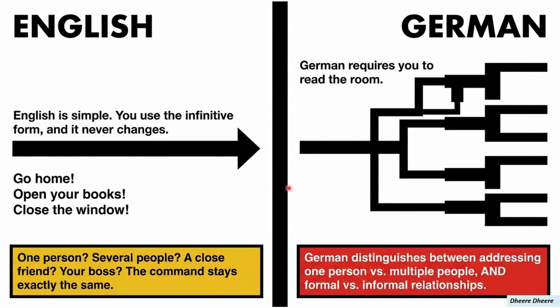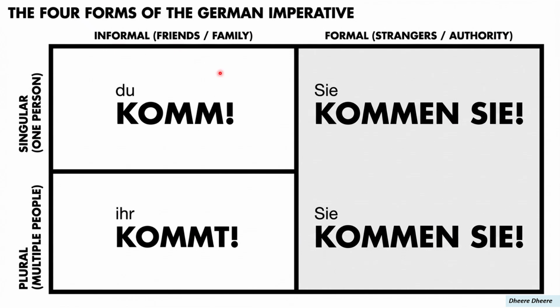The imperative in German is a bit more complicated. There are different forms depending on whether you are addressing one person only or more than one. German also distinguishes between the formal and informal mode of address in the imperative. Here is an overview of the different forms of the imperative for the infinitive verb kommen, which means to come.